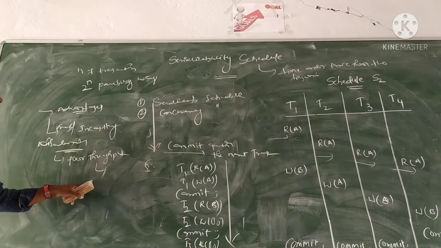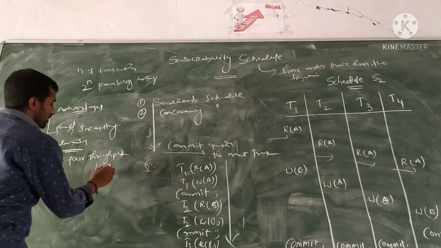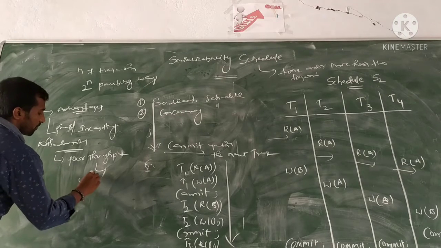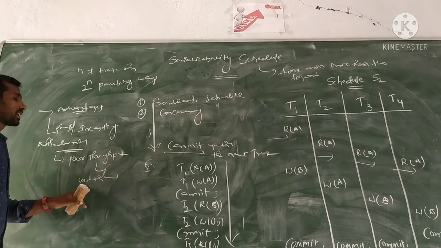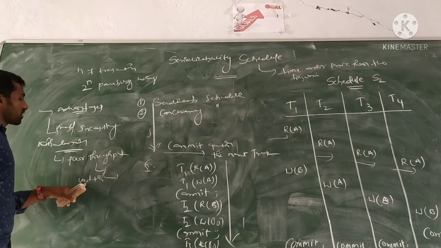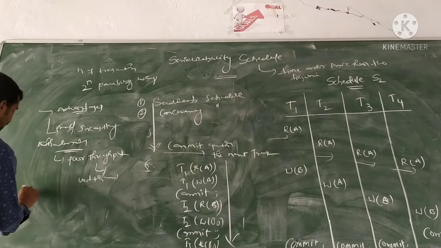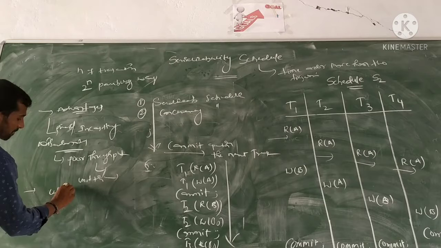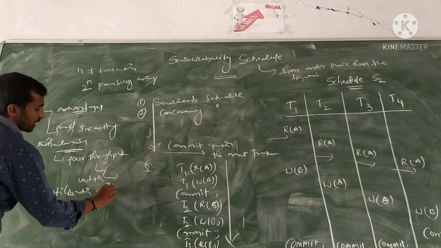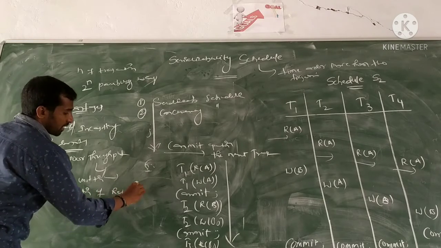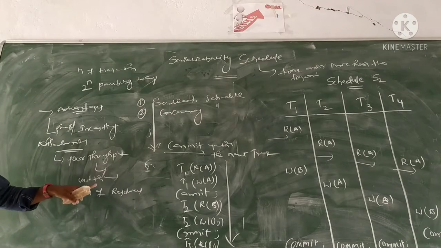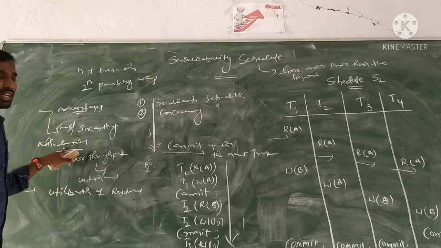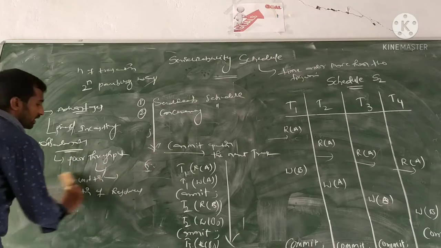Throughput is how many transactions are completed in a particular unit of time. Another disadvantage is utilization of resources: resource usage in a serializable schedule is also poor.